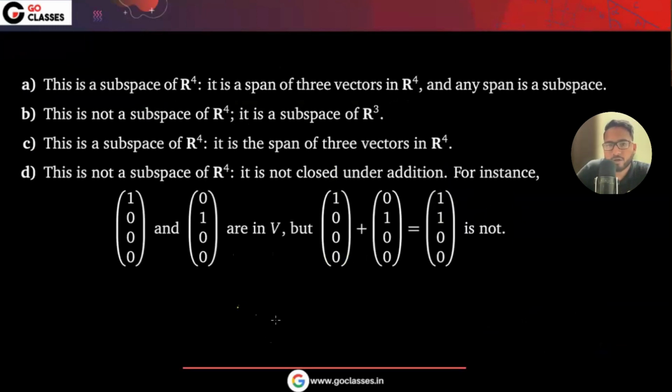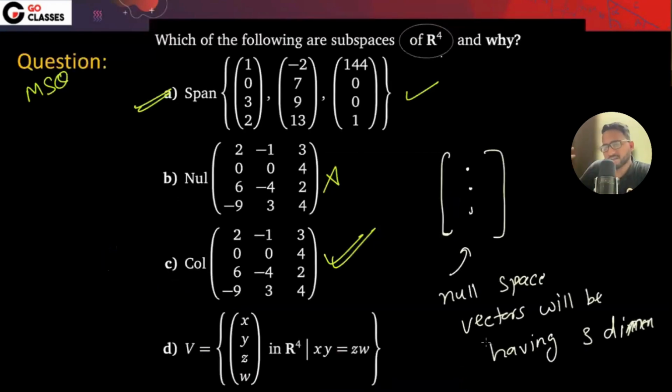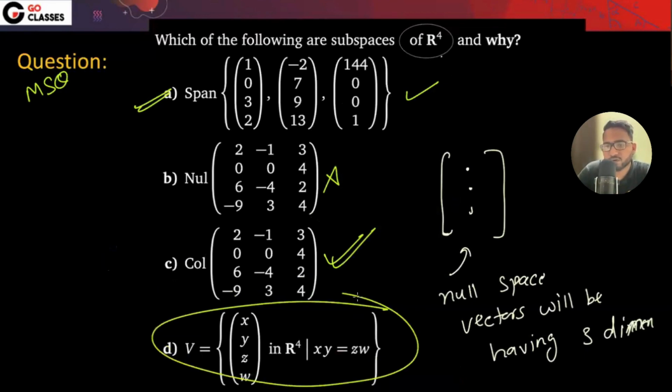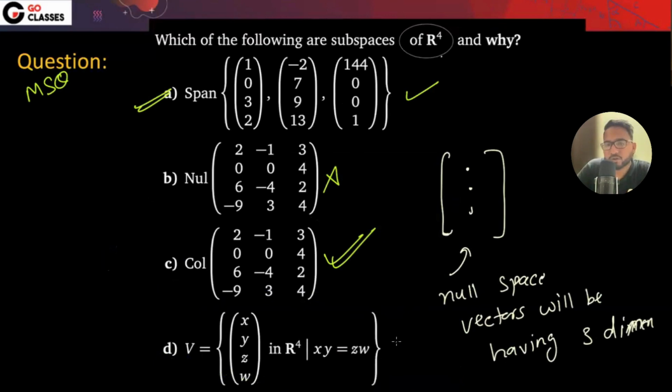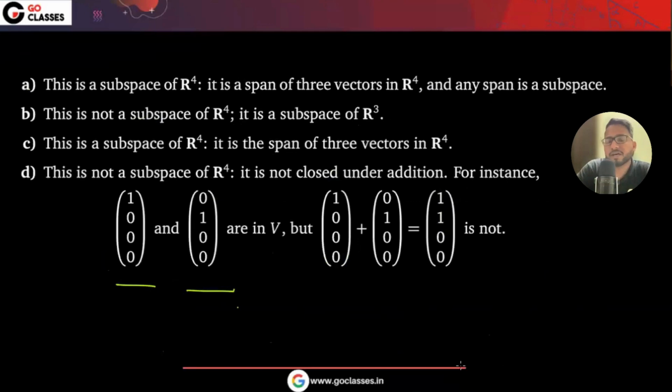Let's see why. Here, XY and ZW: the multiplication of these two and the multiplication of these two are equal. For example, if you take two vectors where both products give 0, these two vectors are in the vector space. But if you do the summation, it is not in the vector space. Some of these questions are where they play some trick. Generally, they are not vector spaces. You need to come up with a counterexample.